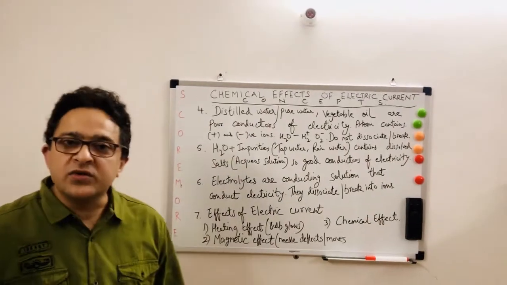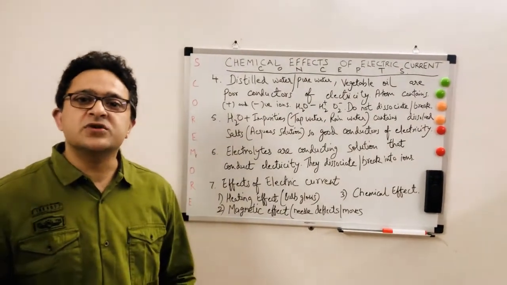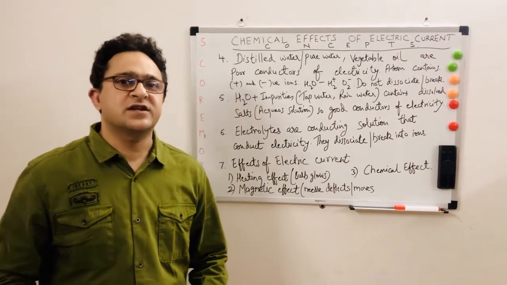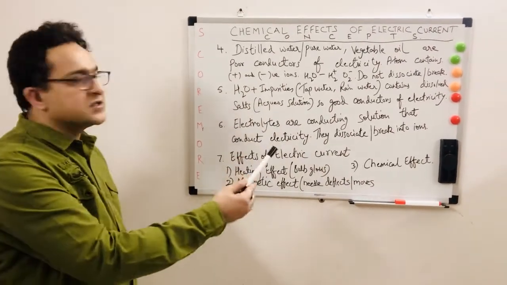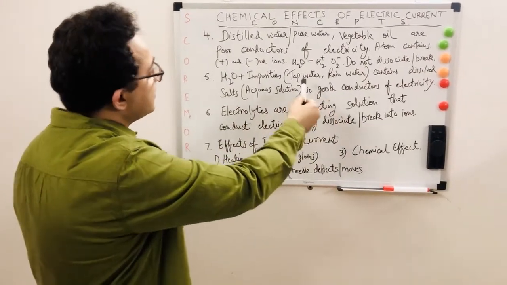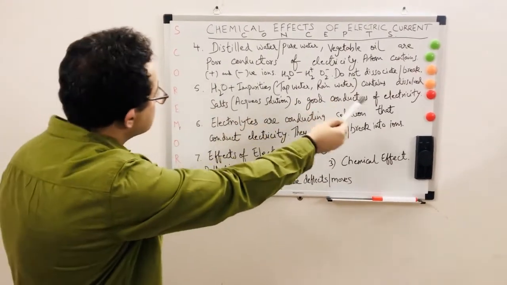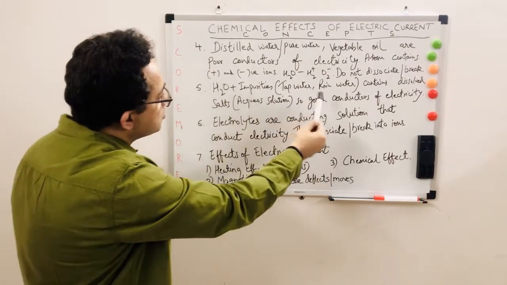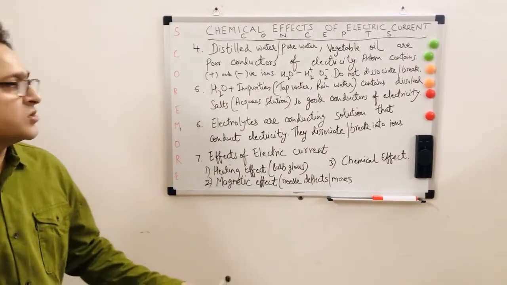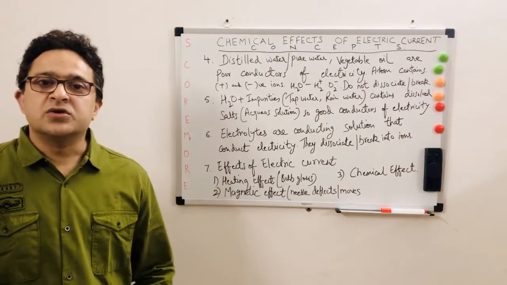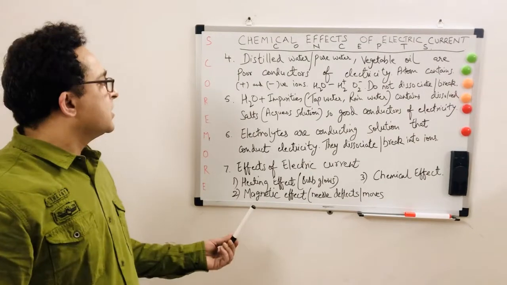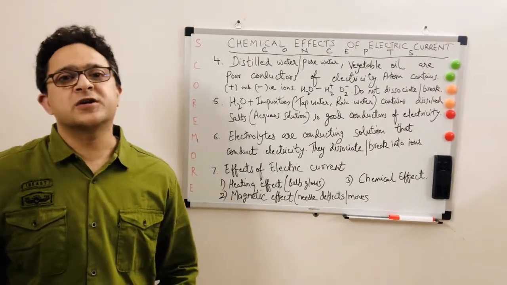As we know, an aqueous solution, which is an acid, base or salt, will always be a good conductor of electricity. Water plus impurities, tap water or rainwater, are impure forms of water that contain dissolved salts, an aqueous solution, so good conductors of electricity. So distilled water is a poor conductor, while tap water and rainwater are good conductors of electricity.